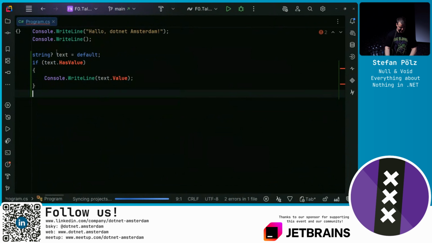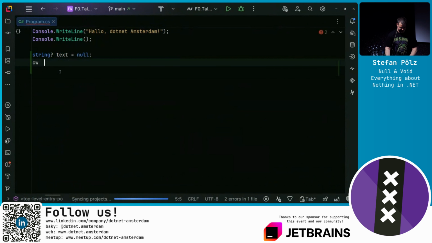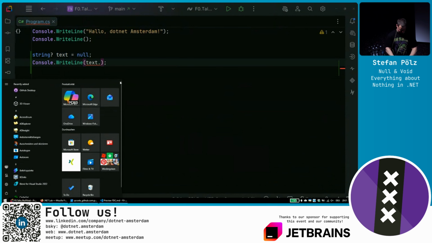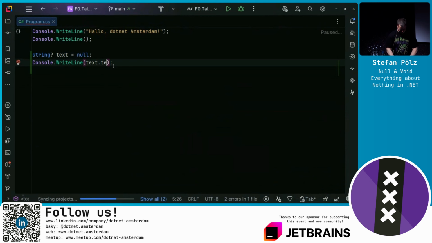Now we can use the question mark. We could say we assign null to a string. And if we bring back the previous example, my laptop gets a little slow. Oh, because I changed the project settings, it's resyncing.